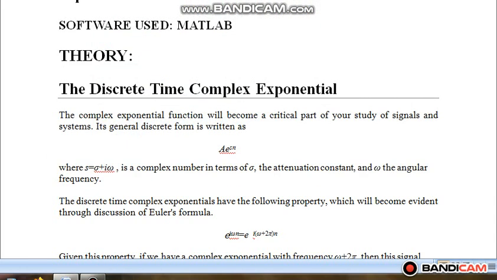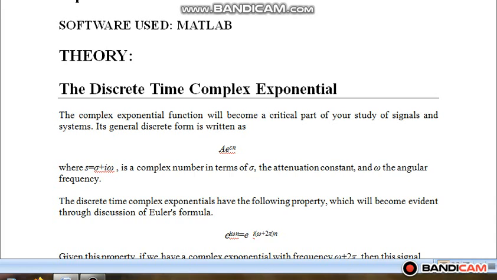and the exponential signal is given by a e raised to power sn, where s has a real part as well as an imaginary part. This s can be real only or it can be imaginary also. Here I am writing s as sigma plus j omega because I want to plot both real and complex exponential here.